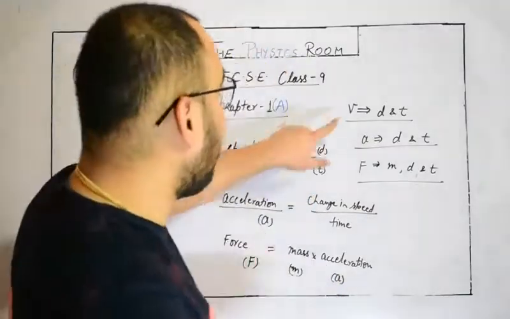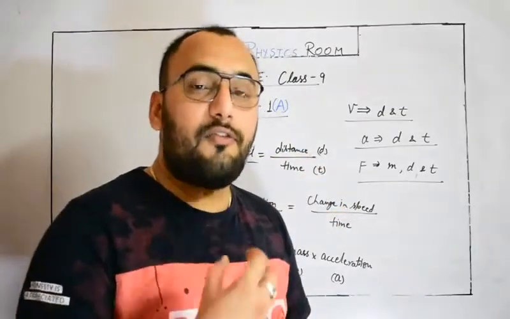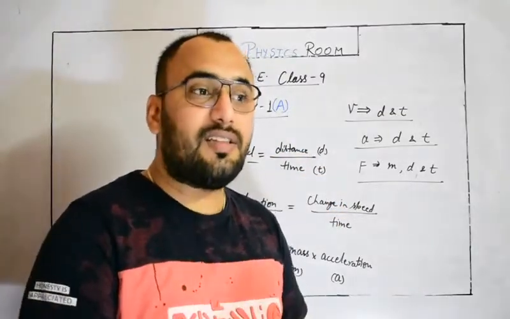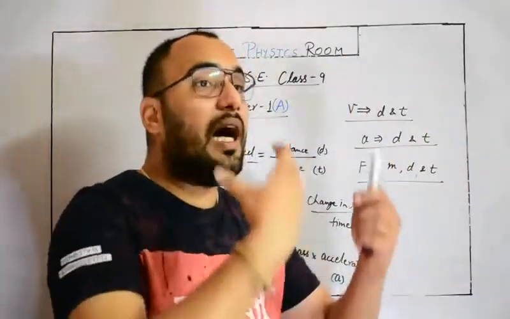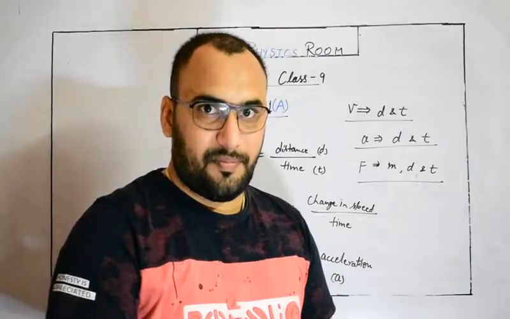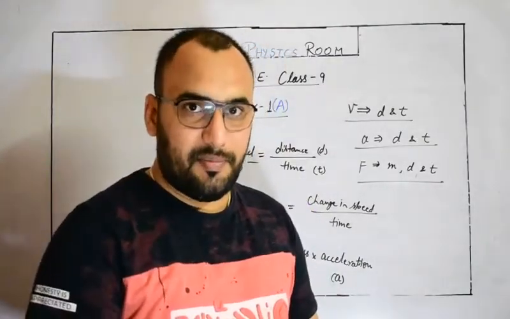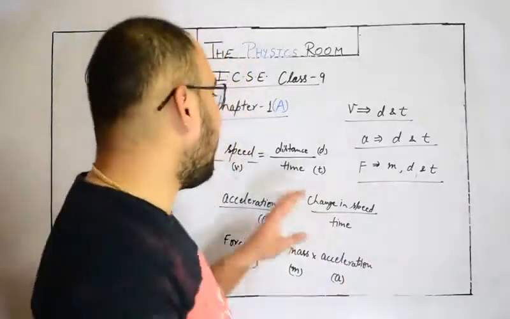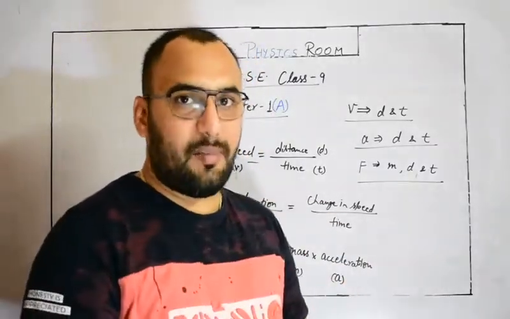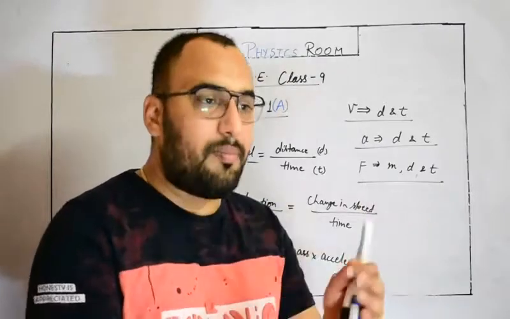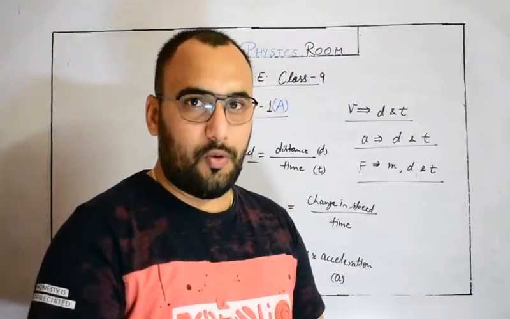But if I talk about velocity, acceleration and force, these are derived physical quantities. You know why? Derived means these physical quantities can be extracted from other physical quantities, or we can say from the fundamental physical quantities. So that's why these are called derived physical quantities, because they are dependent on fundamental physical quantities. These two are the basic major categorization, but we have a third type of category also.